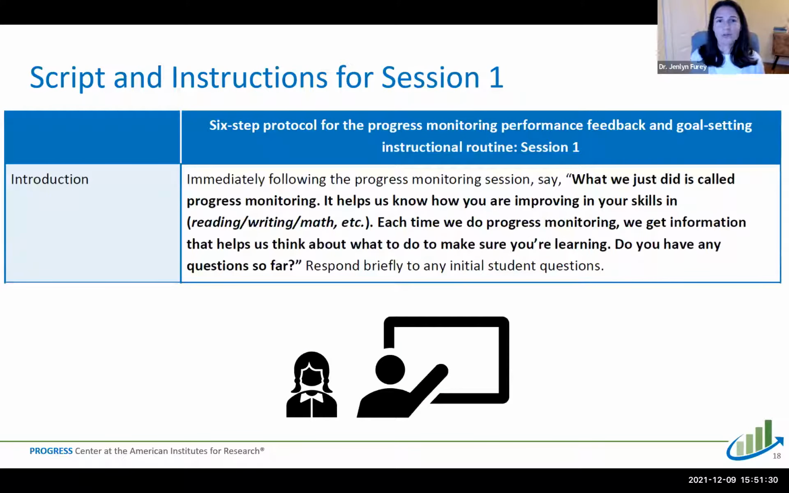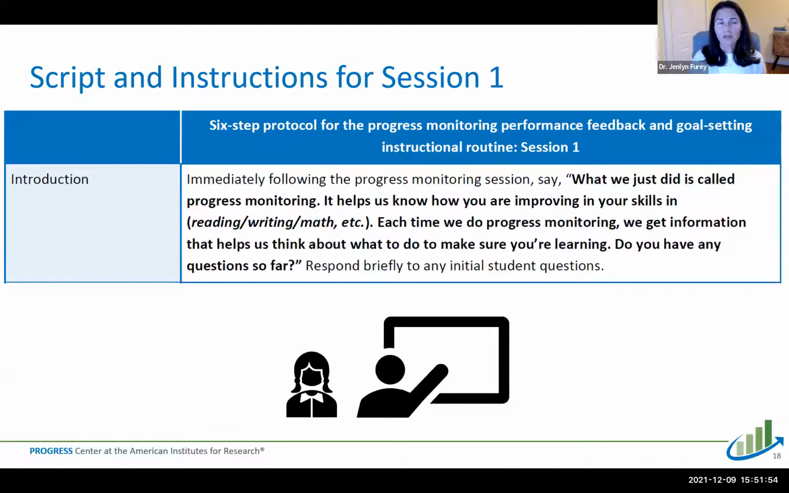So I'm going to go through and explain and show you what is involved with each of these steps. I'm going to start with the introductory script. So this is the one that you're using just the very first session, and you're explaining to the student what progress monitoring is, and you're orienting them to this additional routine that you're going to be doing with them.